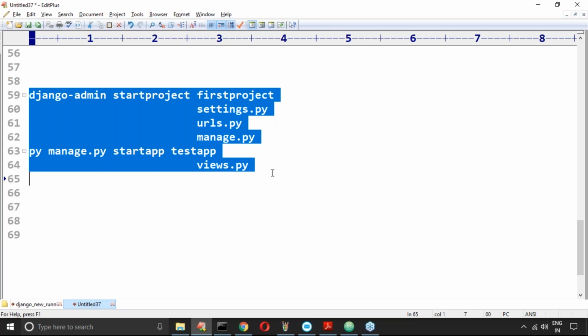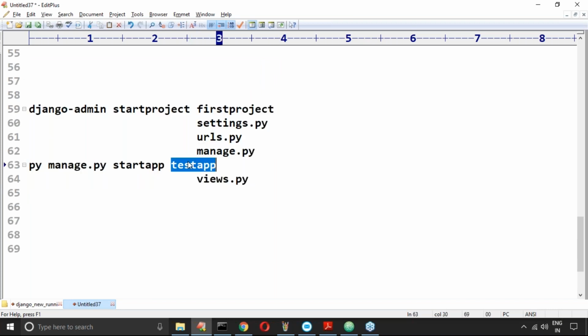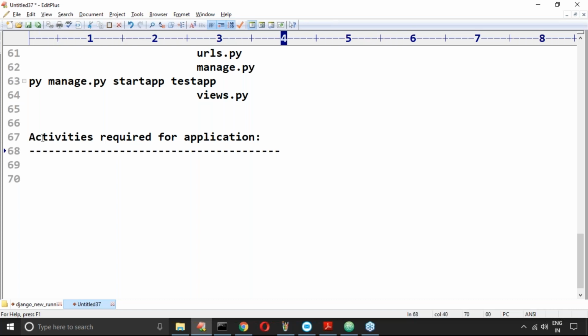Now the project is ready, the application is ready. Activities required for the application.